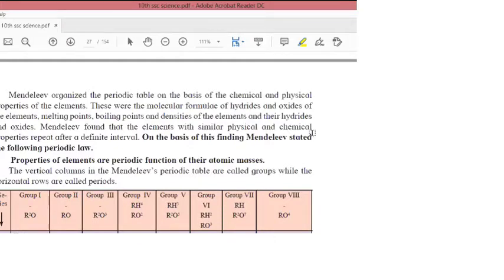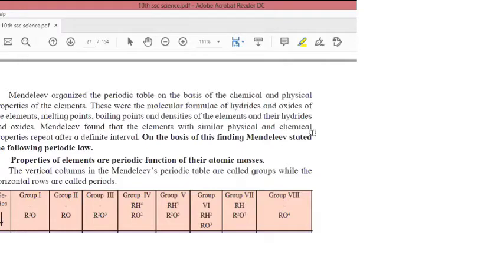These were the molecular formulae of hydrides and oxides of the elements, and the melting point, boiling point, and densities of the elements and their hydrides and oxides. Now, oxides means what? For example, MgO, magnesium oxide. So, one element combined with oxygen will form an oxide.